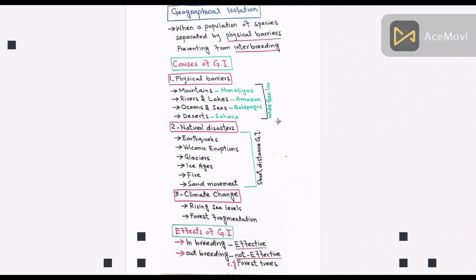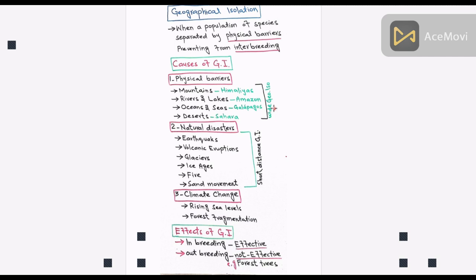Geographical isolation may be wide range or short distance. In the case of wide geographical isolation, for example, one species is found on the mainland and the other on oceanic islands.